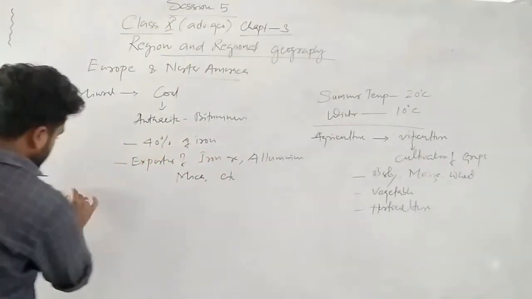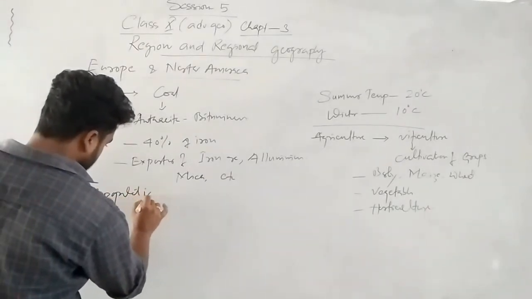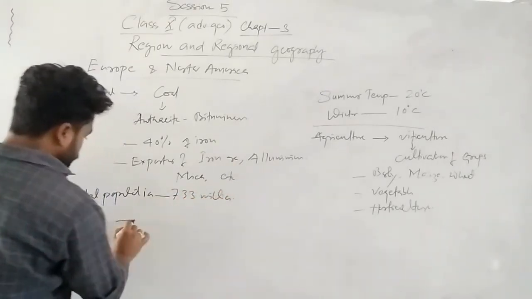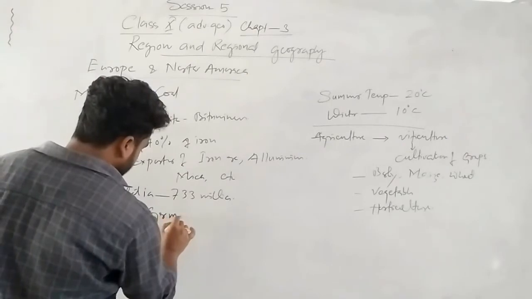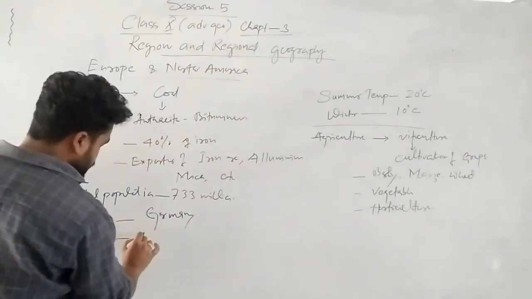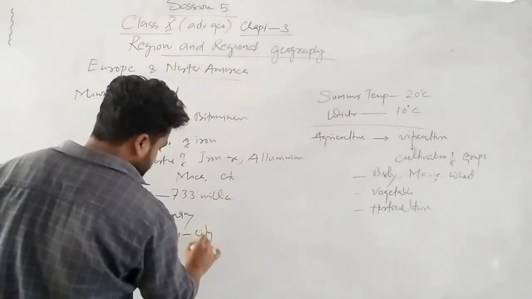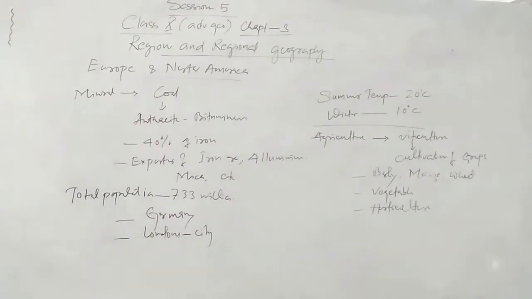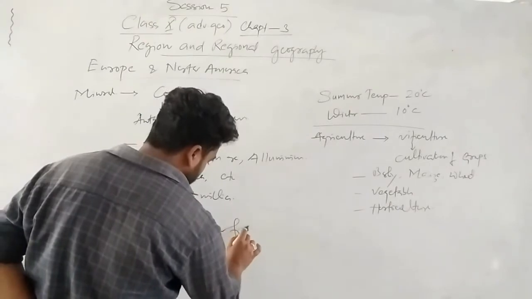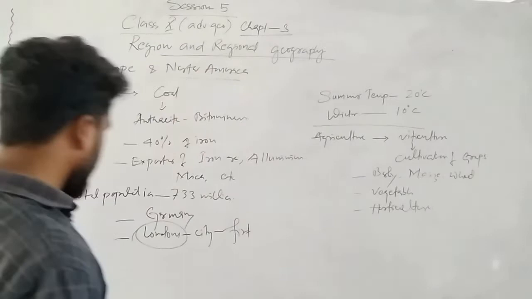So the total population is 733 million. Germany is the most populous country, and London is the most populous city. Among cities, London is the most populous city, and Germany is the most populous country. And we know London is the first city in the world. If the question comes, which is the first city in the world, then we can talk about London.